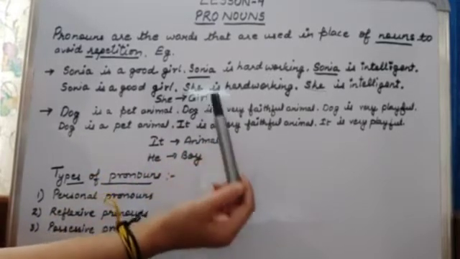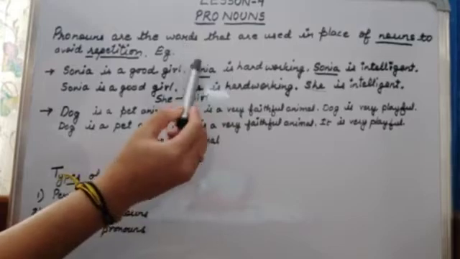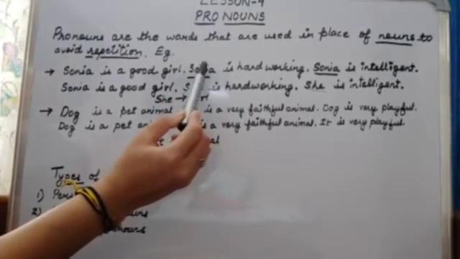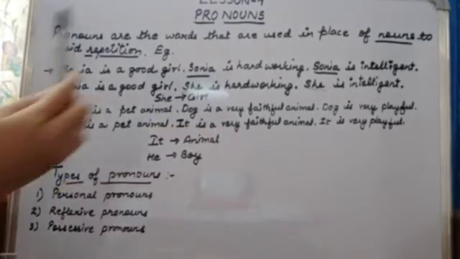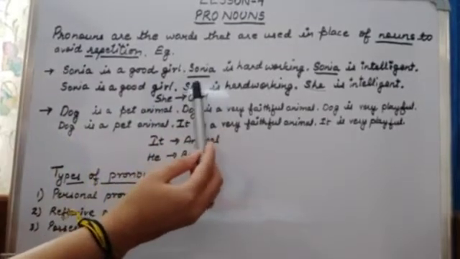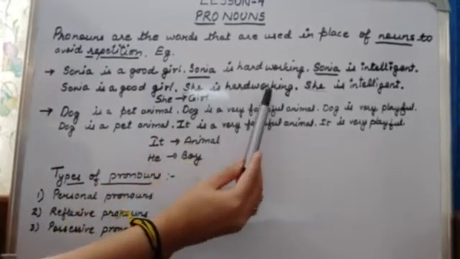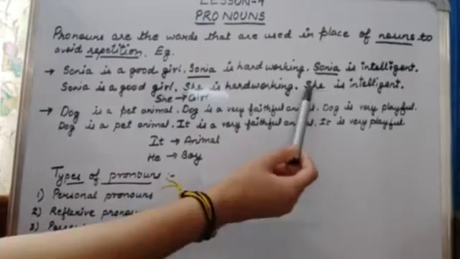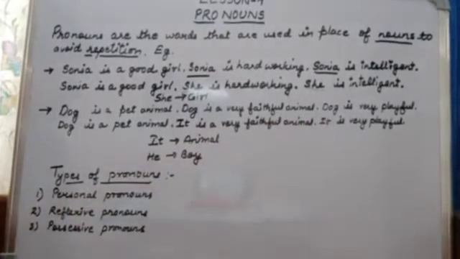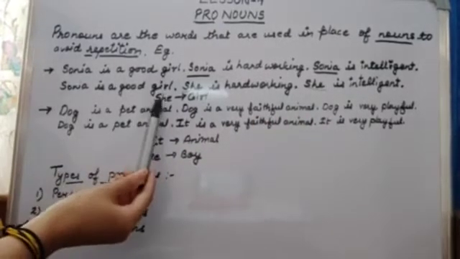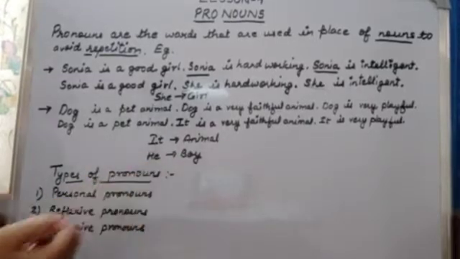She is a pronoun. So she is hardworking. She is intelligent. Understood? So I have used she for girl.